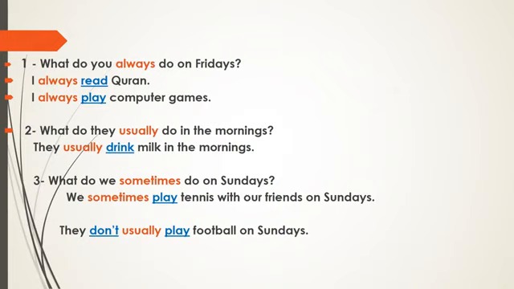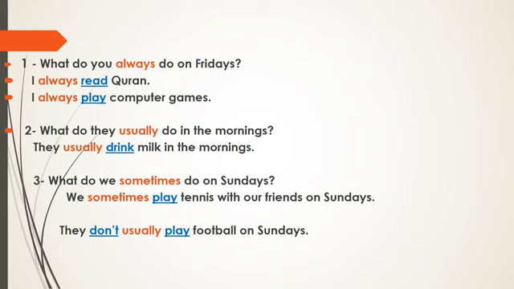Okay, so what does it mean here, how often? It means how many times. We can call always an adverb of frequency. I want you now to notice the verb after always. In the first sentence, the verb is read. And in the second sentence, the verb is play.